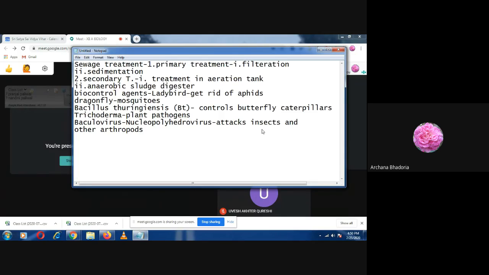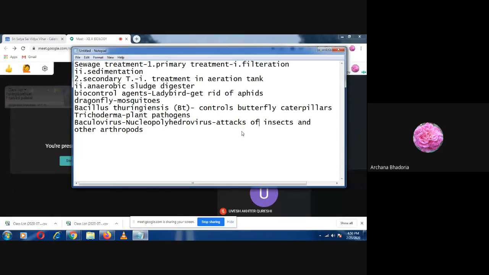Baculovirus is a group. And what is the specific genus? Nucleopolyhedrovirus. So this will prevent plants from the attack of insects and other arthropods. Arthropods are the different insects which come in the Arthropoda group.